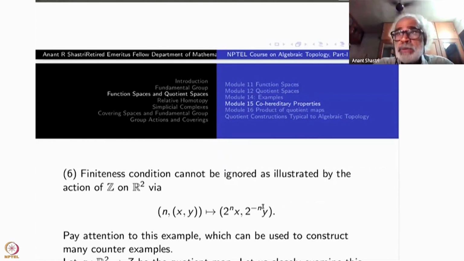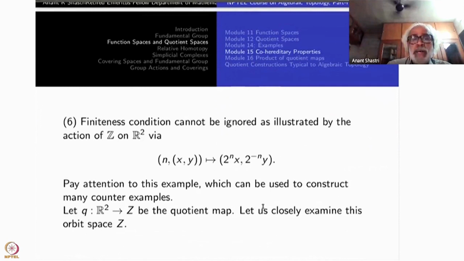Okay. So you can see immediately that this is a fixed point free action if you throw away 0. If you have to throw away 0, then it is automatically fixed point free action. Keep the 0 for a while because you would like to study the entire thing, how things look like. So pay attention to all the details here.